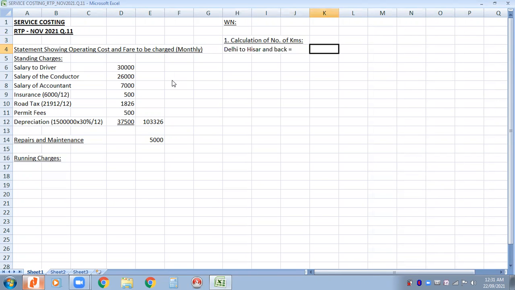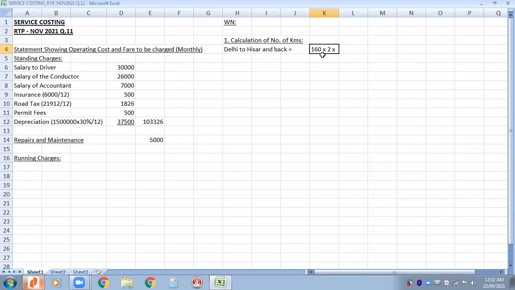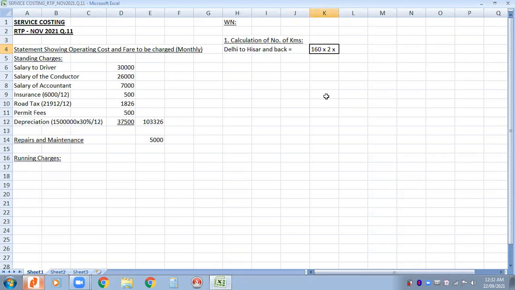Okay. How do we go? The distance is 160 kilometers. 160 kilometers going and 160 kilometers coming. So we have to multiply with 2. ठीक है. ऐसा महीने में कितने बार हुआ? ये तो एक दिन का हुआ, 160 going and coming. ऐसे महीने में 9 बार हुआ. So into 9. So that will give us the number of kilometers traveled between Delhi and Hisar and back.